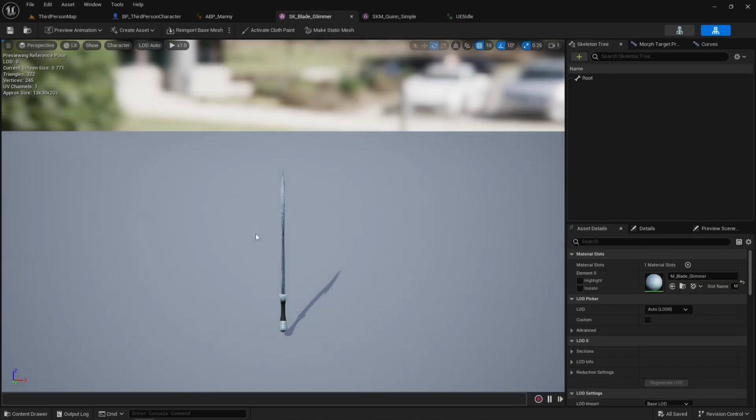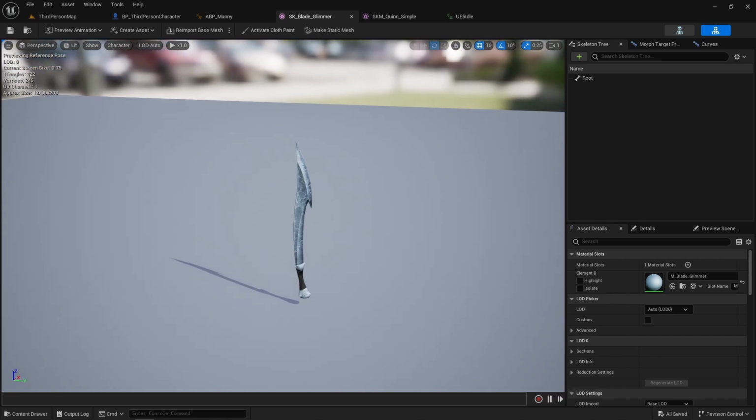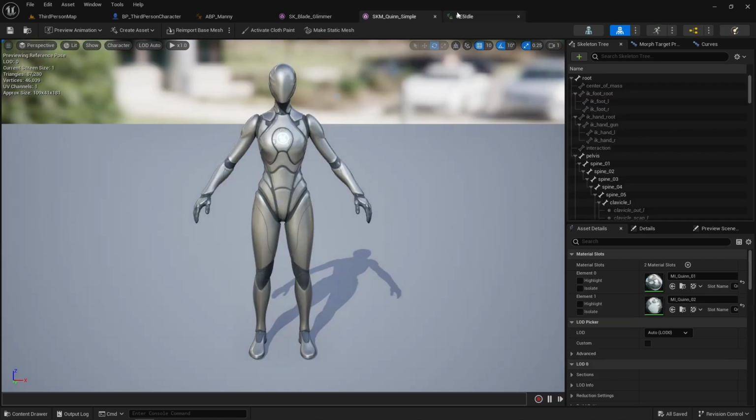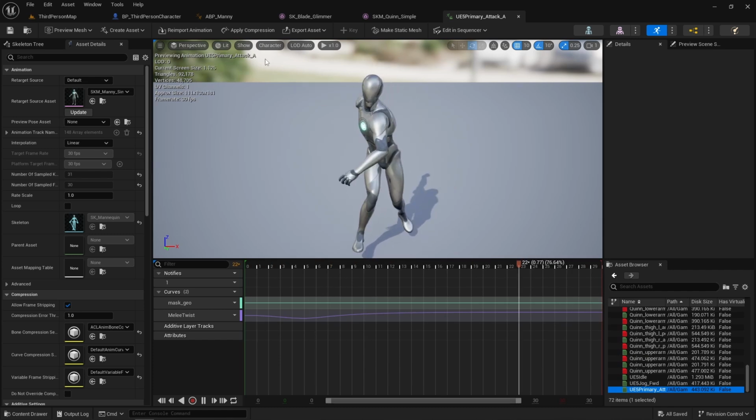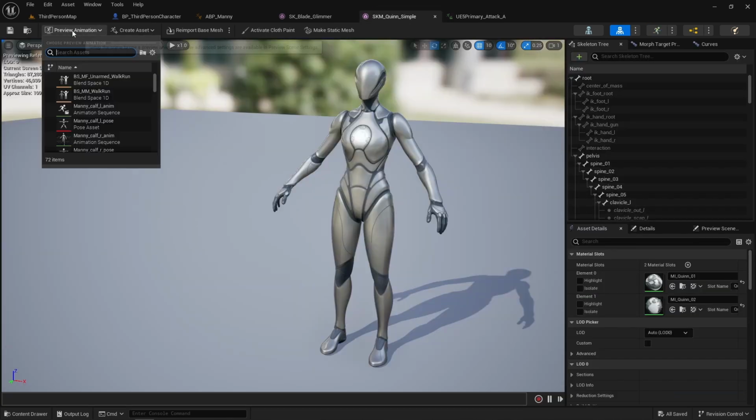This is a weapon that I'm going to be using, it's just an asset from the Infinity Blade pack. The skeletal mesh for Quinn, and some animations that I've baked over from a Paragon caricature. First we're going to start off by adding a weapon to our character.